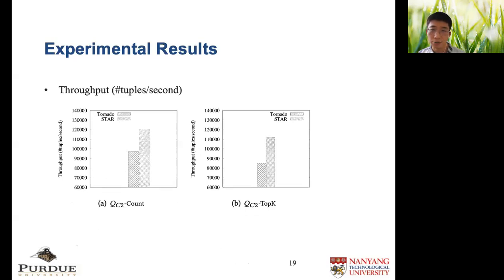For continuous aggregate queries, we compare Star with Tornado on throughput. Tornado is a distributed system for querying streaming spatial data. We extend Tornado to support aggregate queries. The results show that Star has larger throughputs than Tornado for both count and top-K queries.